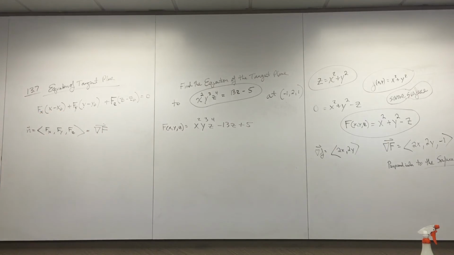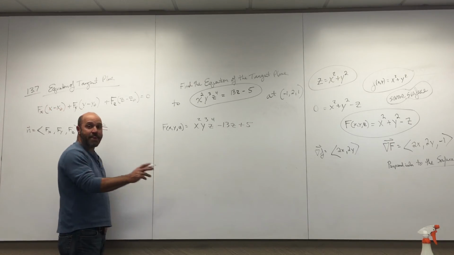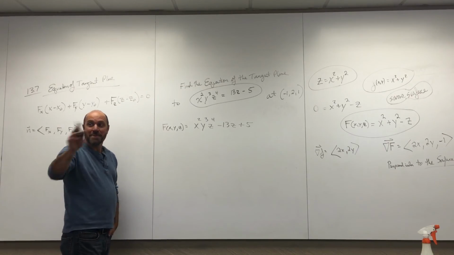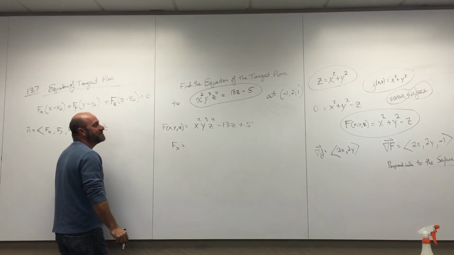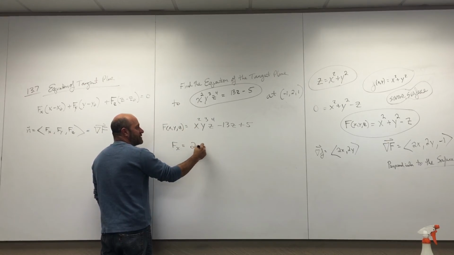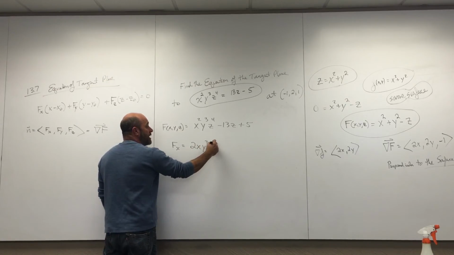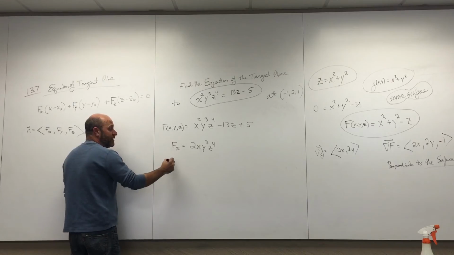Now I just need my 3 partials. Are you guys okay? Okay, cool. All right, good. Let's do big Fx. 2x y cubed z to the fourth. Thank you. 2x y cubed z to the fourth. He's right. That's how you would do it. That's good. All right, big Fy.